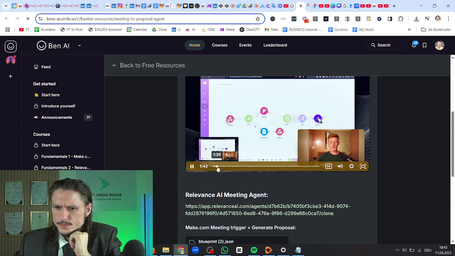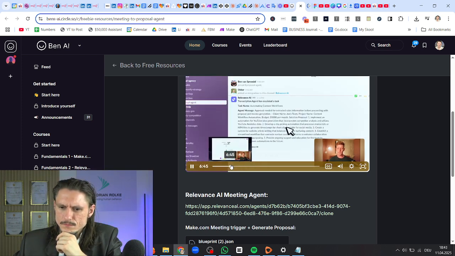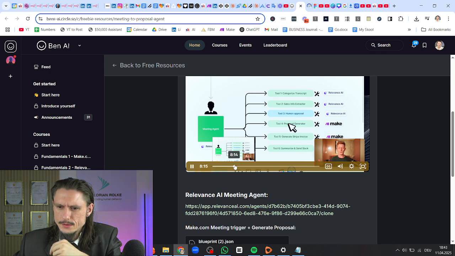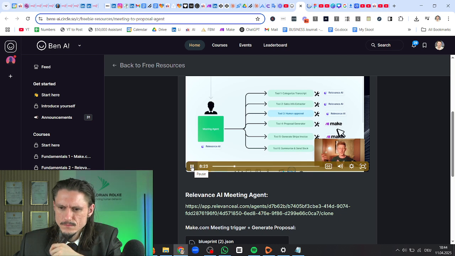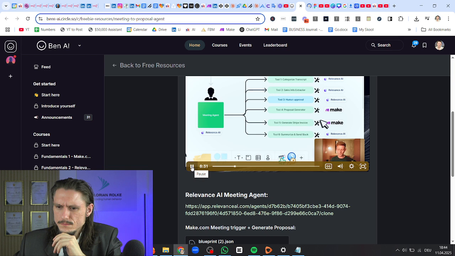Right. And our agent will then extract all the important information from the transcript, and notify me through Slack whenever that's ready, so I can check if everything's correct before it actually generates. Right, the meeting agent creates a personalized proposal based on the info it extracted, and generates the personalized proposal through Google Docs. That's why we use Make.com, because Make.com has a native integration with Google Docs. Again, I'll show you this in a second, how to set this up. And then we have the Generate Stripe invoice tool. Same thing, we use Make.com as they have a native integration with it. Okay.